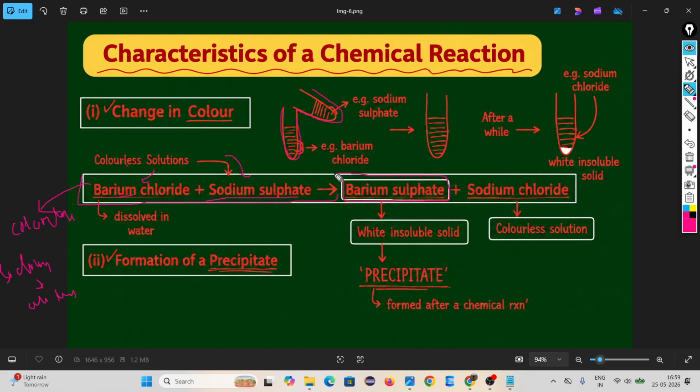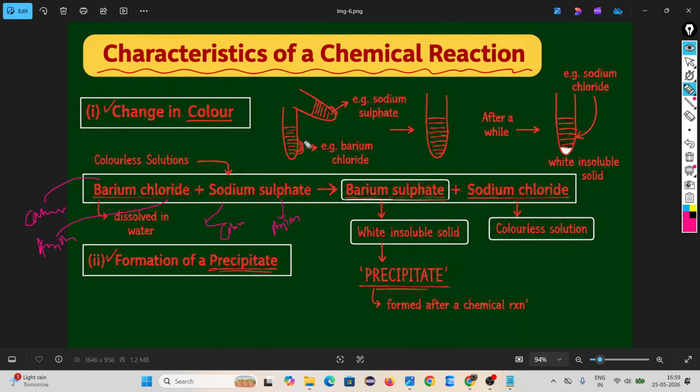Barium sulfate. That means when barium chloride reacts with sodium sulfate, I will get barium sulfate. What is happening? Look here. Barium is a cation, sulfate is an anion. Cation means positive ion. Anion means negative ion. In sodium, sodium is cation. Sulfate is anion.